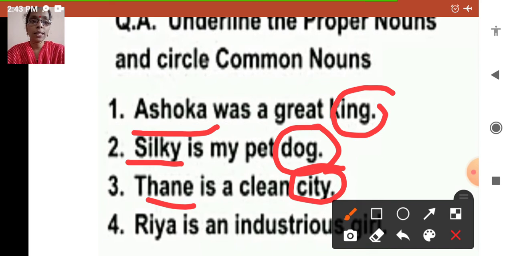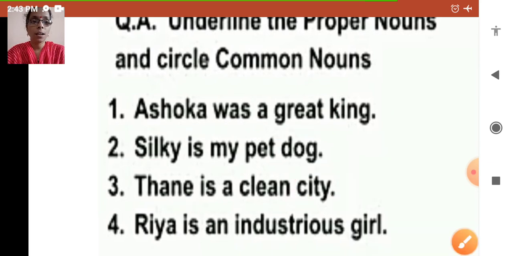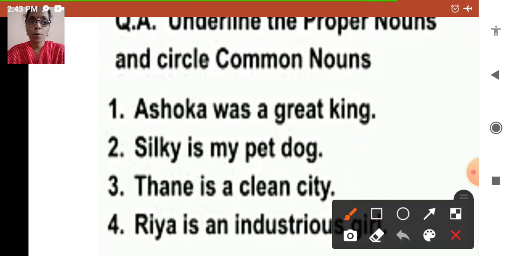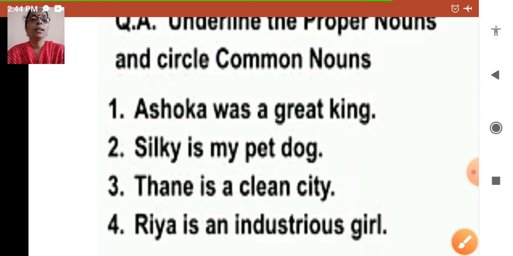Look at the last sentence: Ria is an industrious girl. Here, which is a common noun, children? Correct. Girl is the common noun. And which is a proper noun? Yes. Ria is the proper noun. I hope common noun and proper noun is clear to you all. So now, let's proceed. Next.